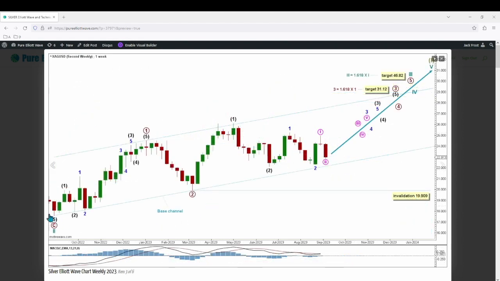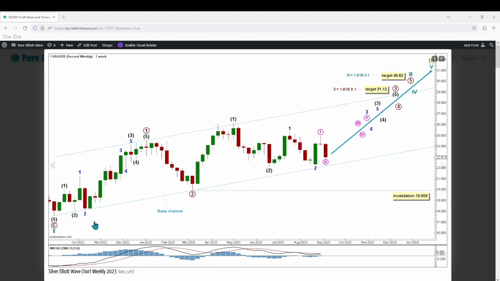On the alternate weekly chart, cycle wave 2 is seen to be over at this low, with cycle wave 3 now moving up for overlapping third waves at minute, minor, intermediate, primary, and cycle degree. Primary wave 3 is expected to move price higher with a target calculated at 31.12, the 1.618 Fibonacci ratio of primary wave 1. Above that, cycle wave 3 has a target calculated at 46.82, the 1.618 Fibonacci ratio of cycle wave 1. Overlapping third waves at these degrees should be unmistakable and should come with increased range and momentum.